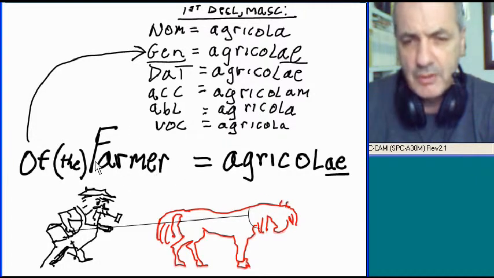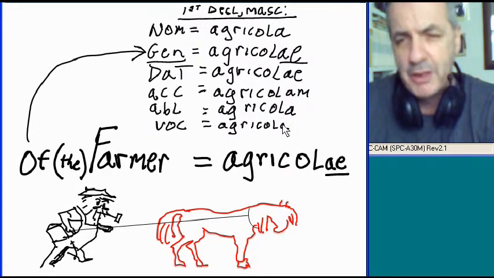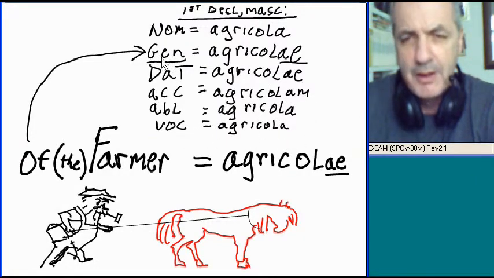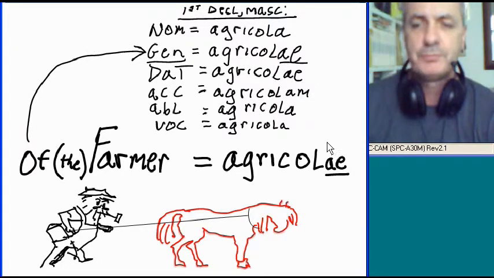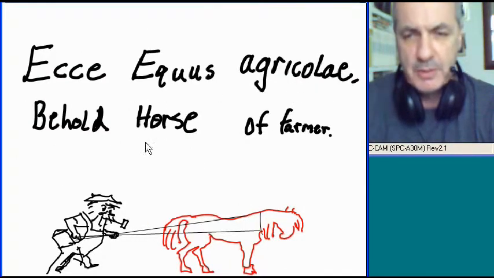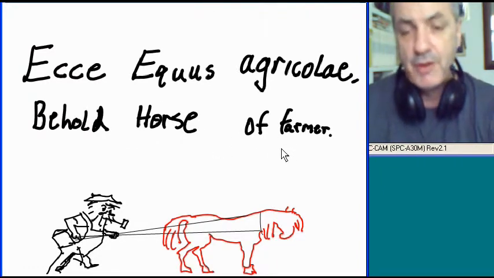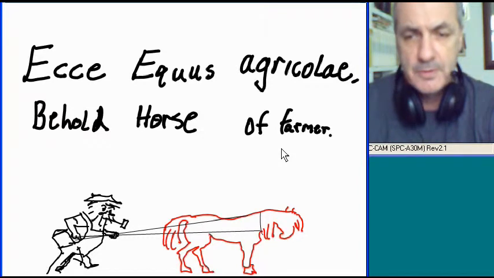Next is the horse of who? Of the farmer, agricolae. That's the genitive case, AE. It's a first declension masculine noun. Nominative agricola, genitive agricolae, dative agricolae, accusative agricolam, ablative agricola, vocative agricola. But genitive is our guy here. That's what we're interested in, agricolae. So, ecce, equus agricolae, behold, horse of farmer. Look at the horse of farmer. The farmer's horse. Look at the farmer's horse. That's what he's saying.